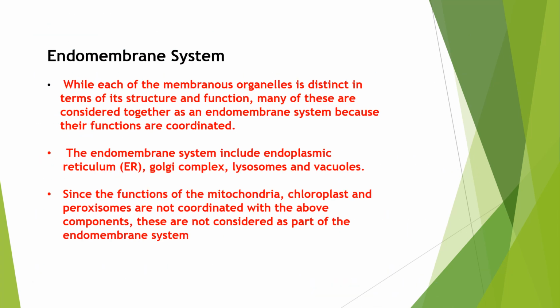Okay. Now let's discuss the endomembrane system. In endomembrane system, endo means inside, and membrane means membranous structure. It is the type of membranous structures present inside the cytoplasm. While each of the membranous organelles has a different function and structure, many of these organelles function together, called the endomembrane system. This endomembrane system includes the endoplasmic reticulum, Golgi complex, lysosomes, and vacuoles.